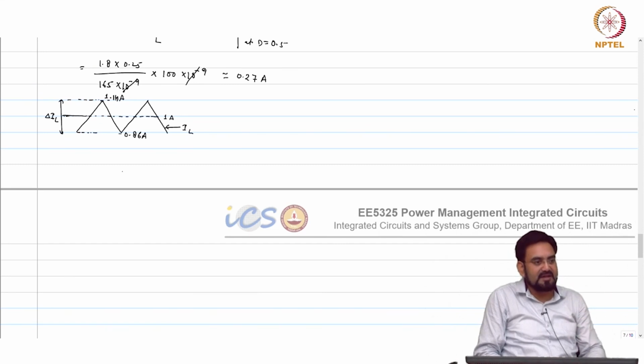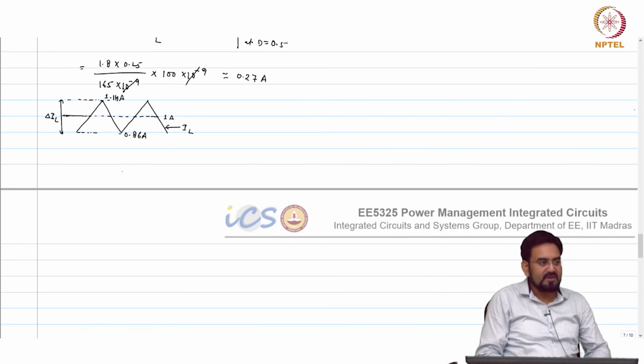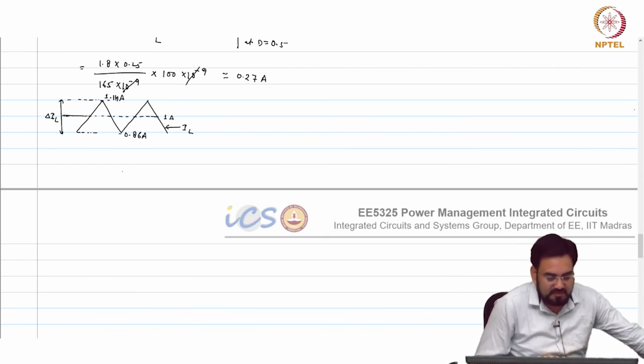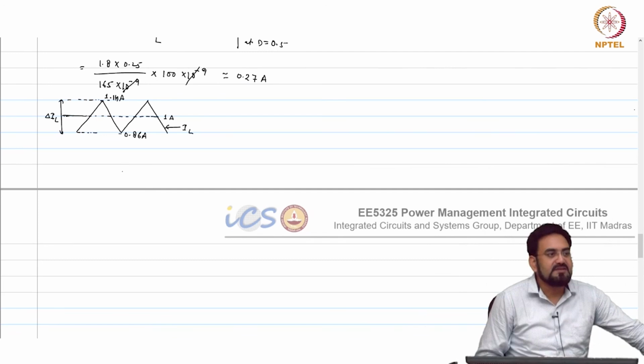Let us say you are operating at very low load current, and you have a very tight spec on the output ripple for a small range of load, then you are forced to operate in CCM. So you cannot choose a very small value of inductor in that case, you may have to choose a higher value. It all depends on what kind of ripple requirement you have, and then considering the RMS losses you have to back calculate the efficiency and see whether it is meeting or not.